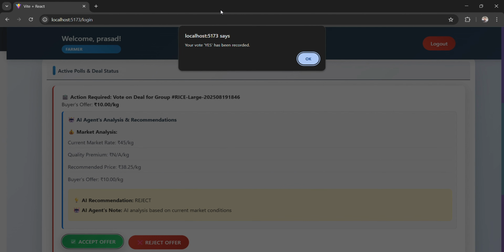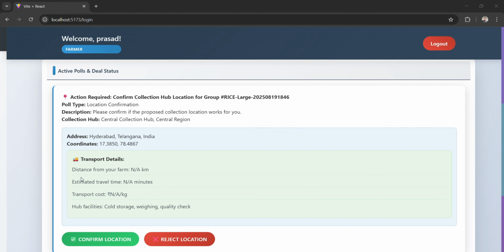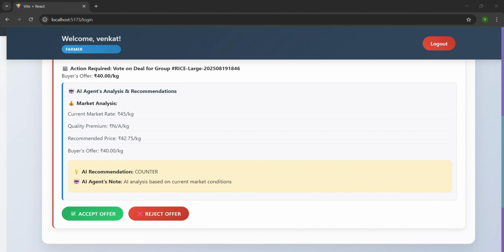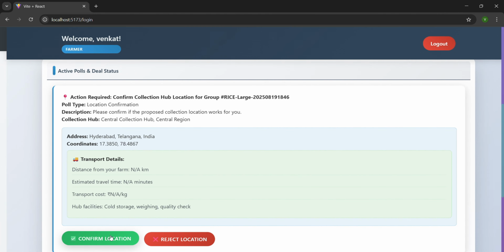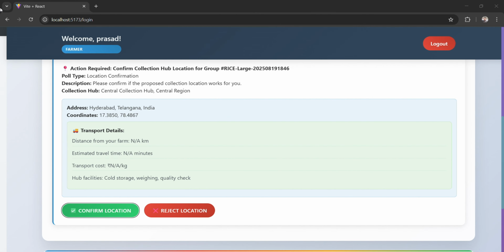So the agent sees this as a good offer and it says counter. So as you can see, offer analysis completed successfully. Then the farmer is going to accept the offer by clicking on accept offer, and the AI recommendation, as you can see here, says counter. The accept offer should be done by both, or n number of farmers, which are present in the group.